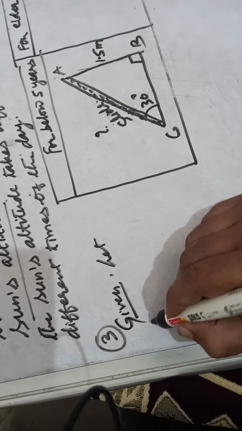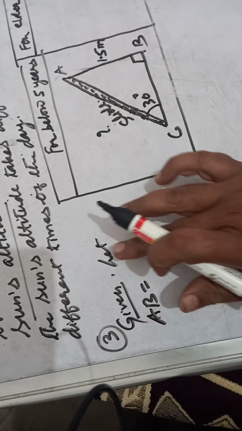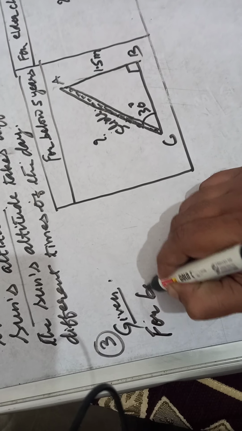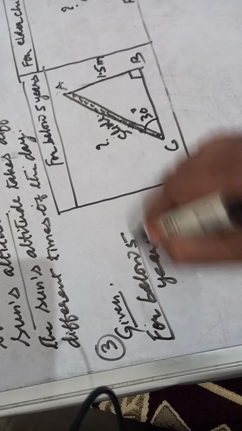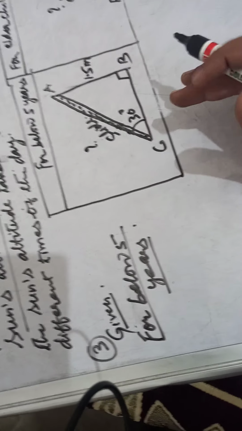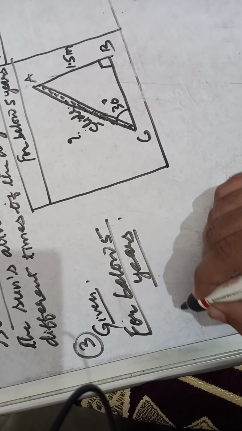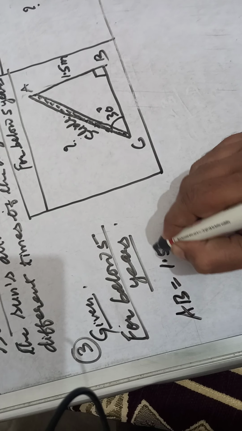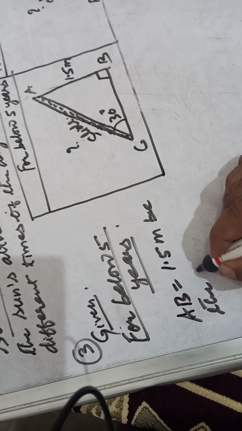Before we go ahead, let us define the things for below 5 years. Write that down. For below 5 years, what are the parameters given? That is your AB, AC. AB equal to 1.5 meter, the height of the slide.